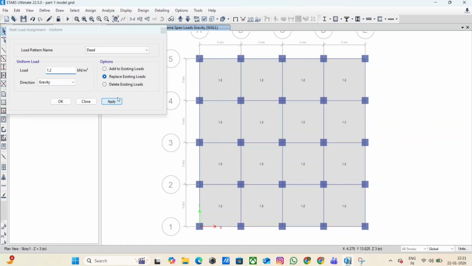Now, assign live load based on building usage. For example, residential or office live load such as 3.0 kN per square meter.